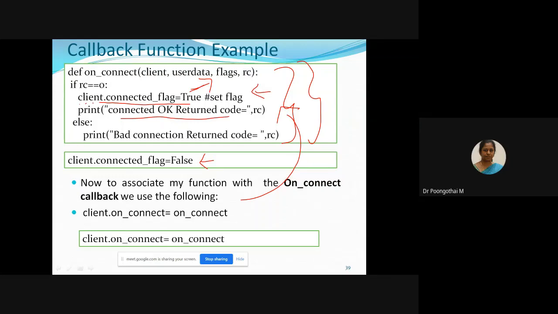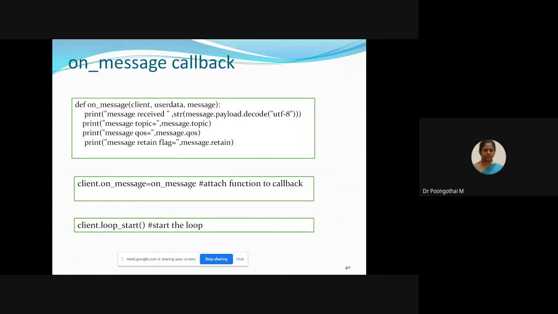I will explain all the callback functions with a demo code. And next, on_message, just printing the message. Using this on_message callback, we can print your payload, message topic, message quality of service, message retain. The function is client.on_message is equal to on_message. This is your function name. After that, you have to start the loop function in order to process your callbacks. Otherwise, your callbacks are not triggered. Without these loops, your callback function will not be triggered.